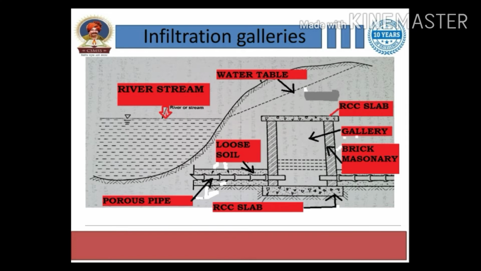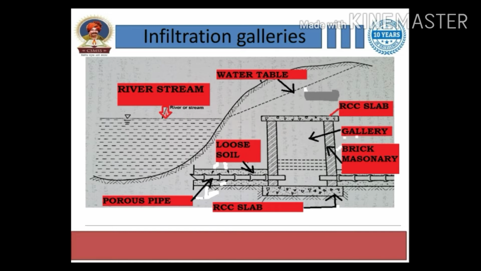There is a river, stream, or surface water reservoir, and there are percolating layers of rocks. The water percolates through these rocks and is collected through porous pipes and poured into the infiltration gallery.